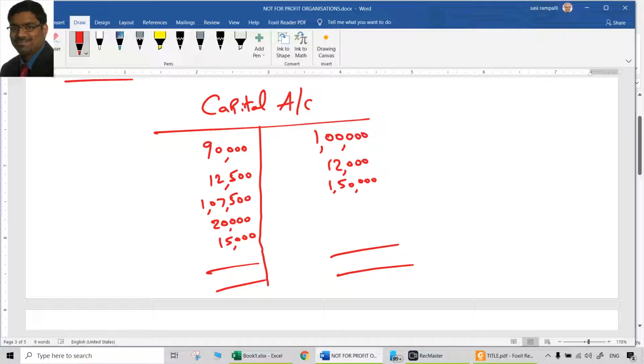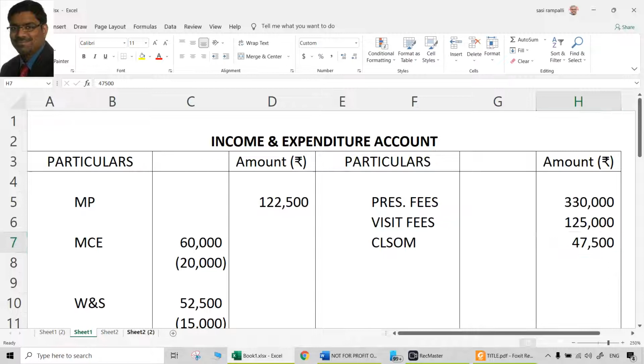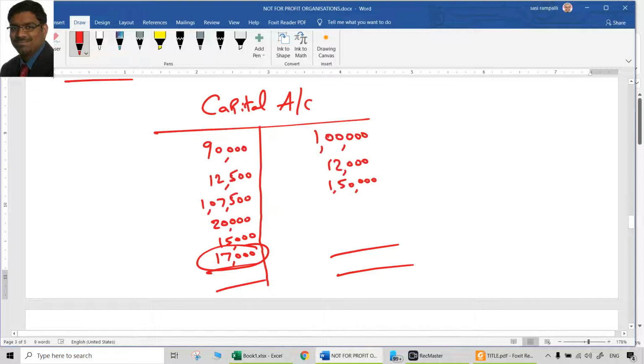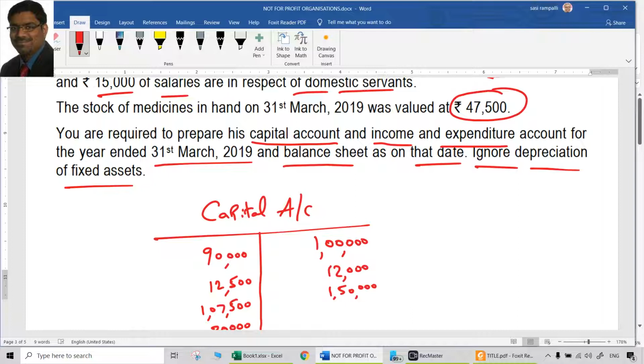Capital is only 17,000, the balancing figure. So that is balance carried down, which is automatically balance brought down. That goes to the balance sheet liability side. Since it is not an organization, you can call it capital also, because the question itself asked for capital account, not capital fund account.